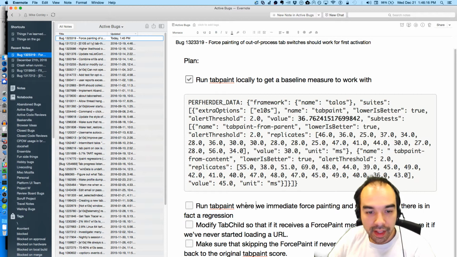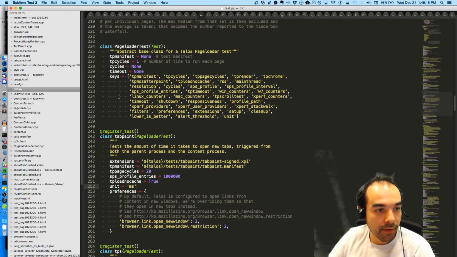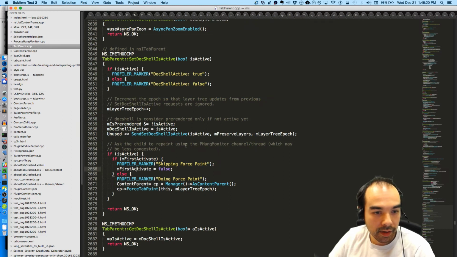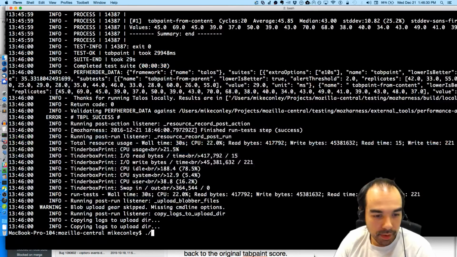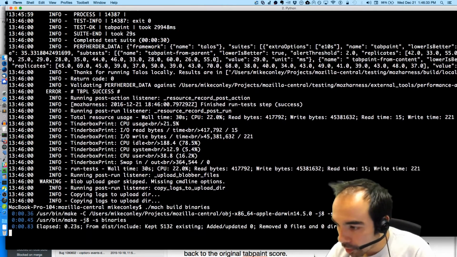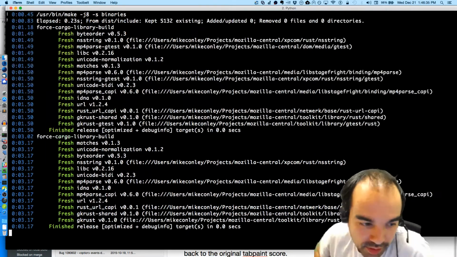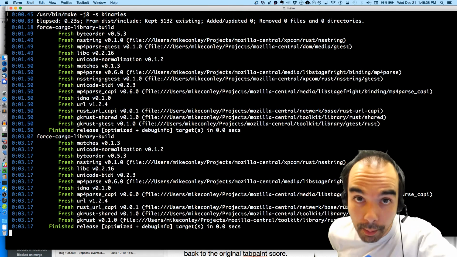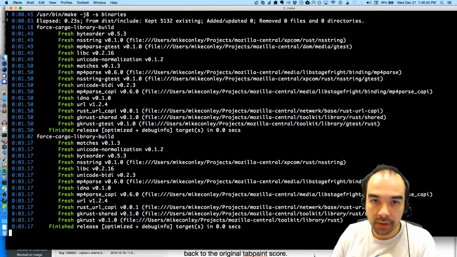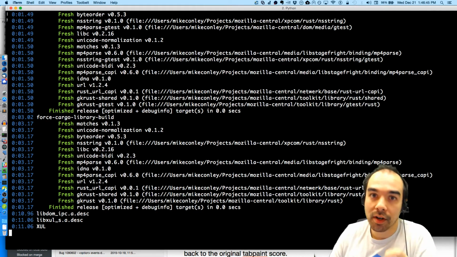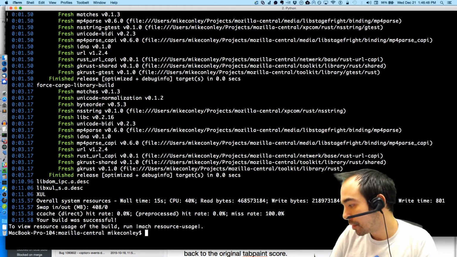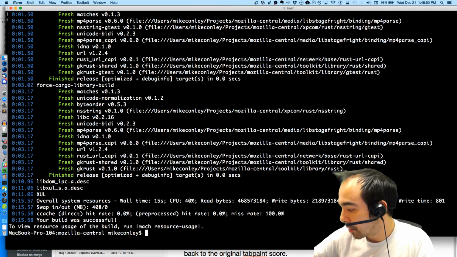Okay, now let's run the test where we modify the binary. So we're going to tell tab parent to not care about first activate, and we're just going to do the force paint. Okay, so we're going to build that. Then we're going to run the test again, and what we should see is a regression. So the number that we were just looking at should go up because it's taking longer for us to stop the stopwatch in the test because we're doing extra work.